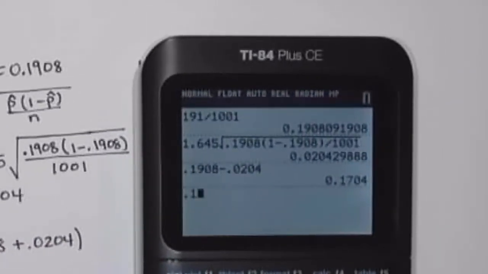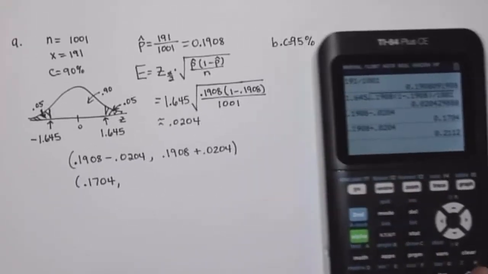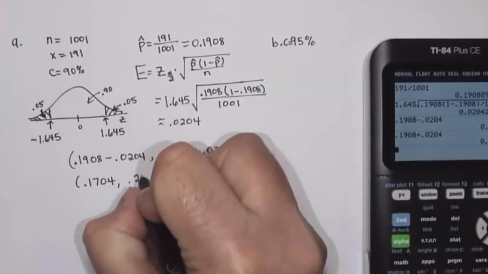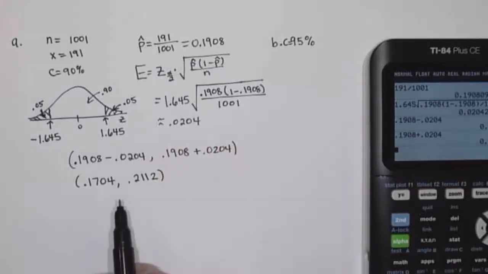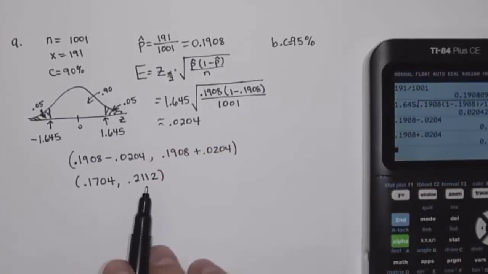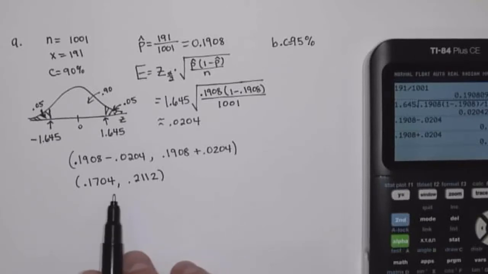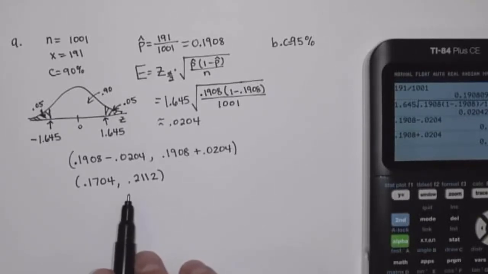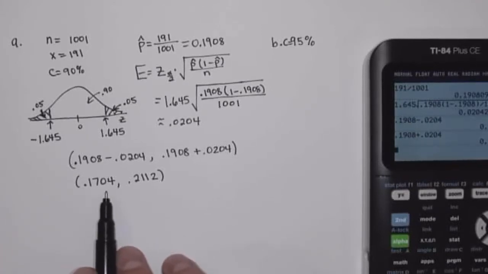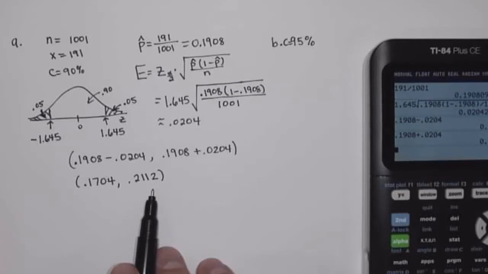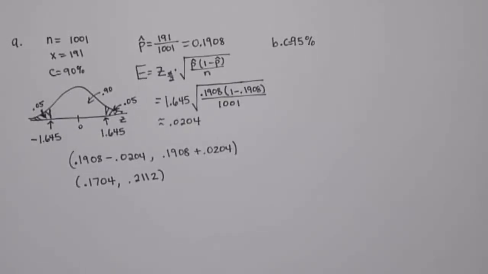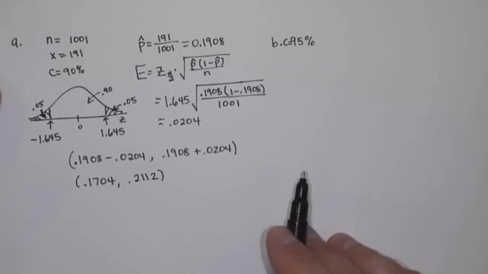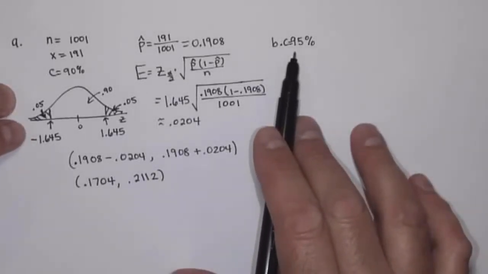And if I take 0.1908 plus 0.0204, that is 0.2112. So I'm 90% confident that the true proportion of Americans who almost never believe political polls that are reported in the media is somewhere between 0.1704 and 0.2112. Now in part B, we're repeating the same problem, except we're going to be using 95%